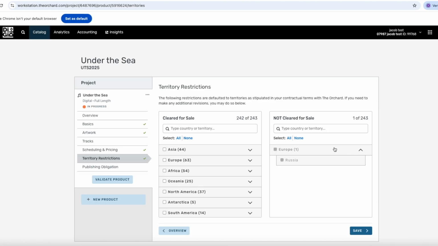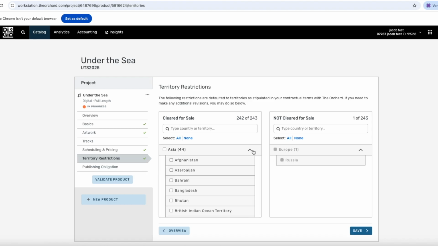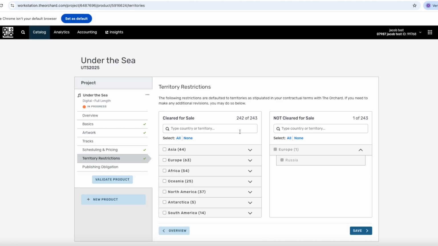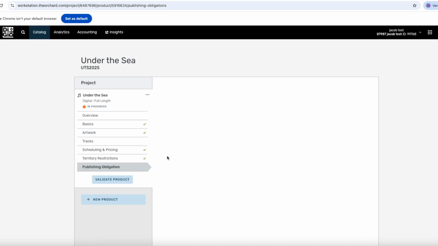But if there's any market you wish to not deliver your product to, select the country from the list here and click move selected to not cleared for sale. But in this case, we're going to deliver it globally, but with Russia as an exempt. Then you'll press save.